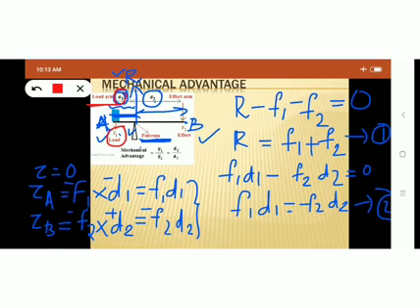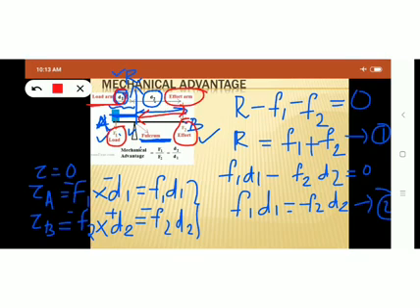Similarly, F2. F2 force is regarded as the effort. That means the force that we are applying in order to lift the weight. Okay, so F2 is the effort applied to lift the load, and the distance of F2 from the fulcrum, that means this distance, is called the effort arm. That means the distance D2 is called the effort arm. Distance D1 is the load arm.